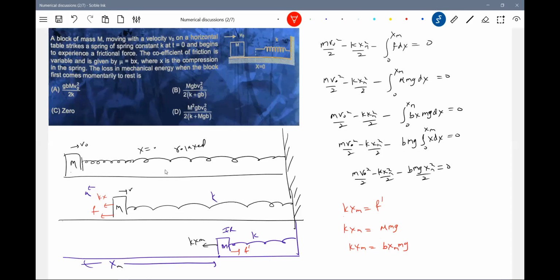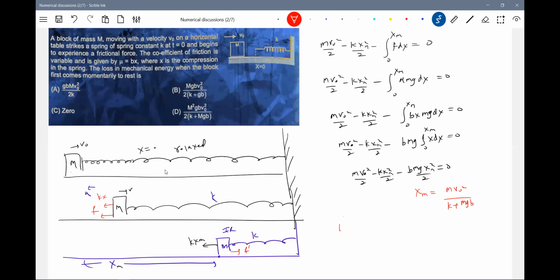So the mathematics, what we know is what I proceeded with here. Sir, find x m from the first equation, sir. I think that's the best alternative. Don't go for equating this. Again, we'll end up with the same thing. So x m will come very easily here. So x m is equal to m v naught square by k plus m g b. This value we have to substitute there. This may not help us.